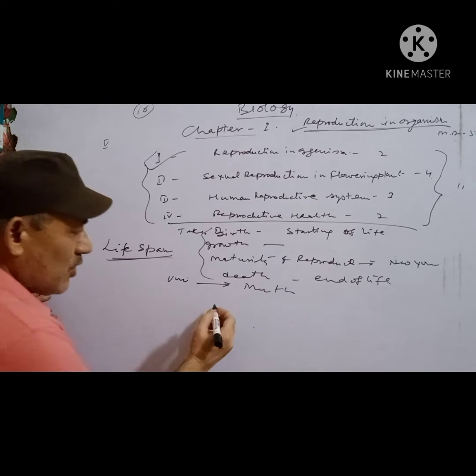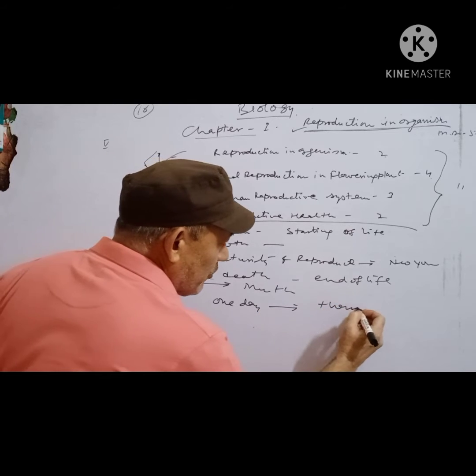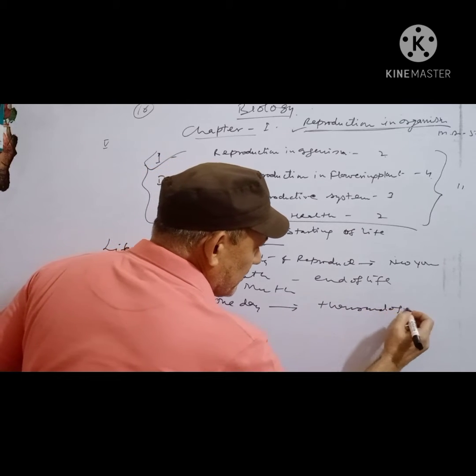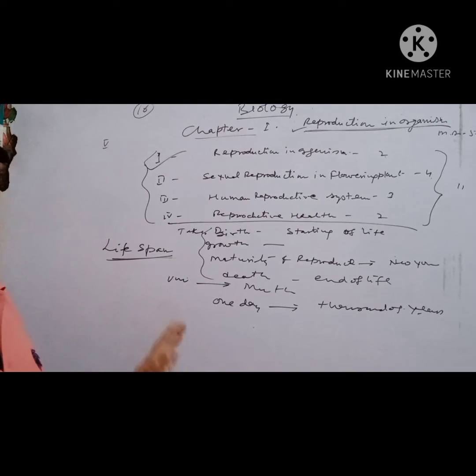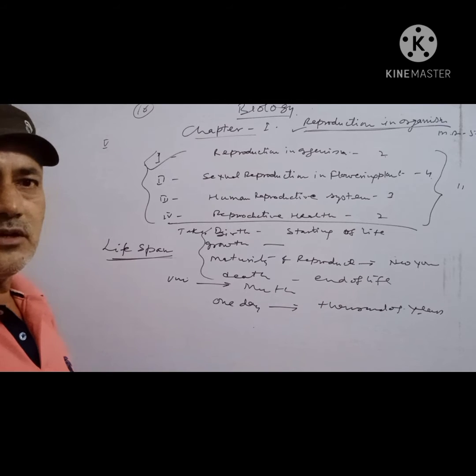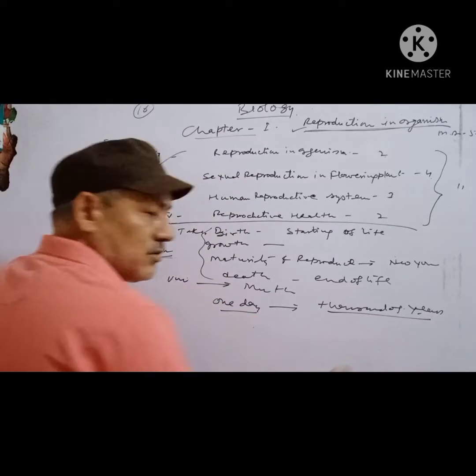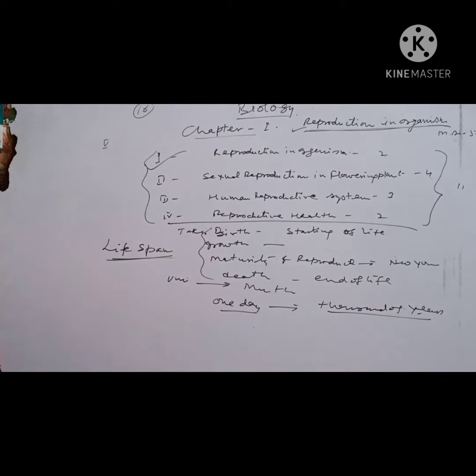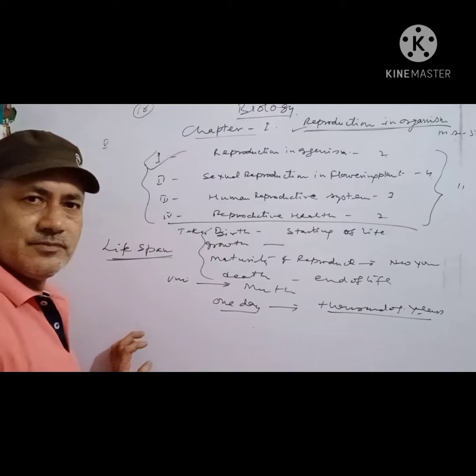It may range from 1 day to thousands of years. किसी भी जीव का जीवन काल जो है वो 1 दिन से लेकर 1000 साल तक हो सकता है. There are 2 limits, minimum and maximum lifespan.